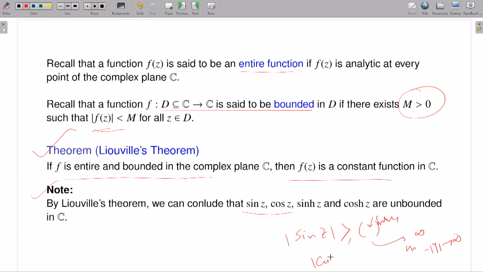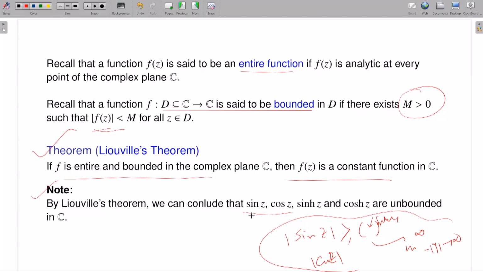So similarly for cos z. In that way you can prove that your sine function and cosine function are unbounded, but instead of using this estimate, you just use Liouville's theorem to conclude that your sine function, cosine function, sine hyperbolic function, cosine hyperbolic functions, these are all unbounded functions.